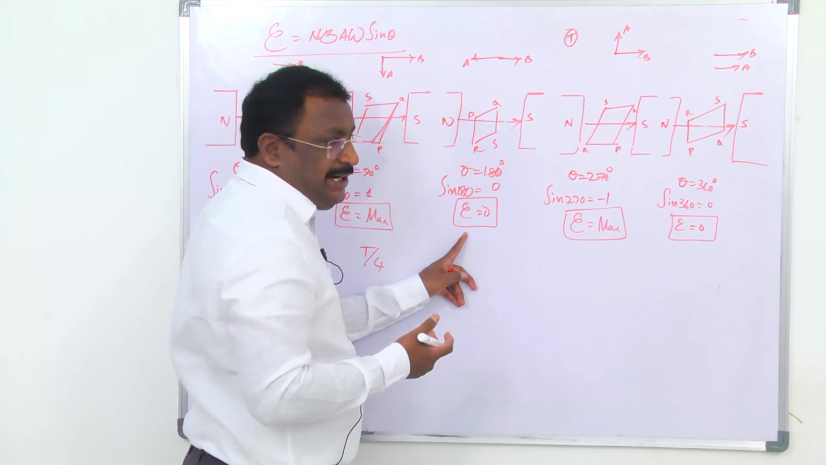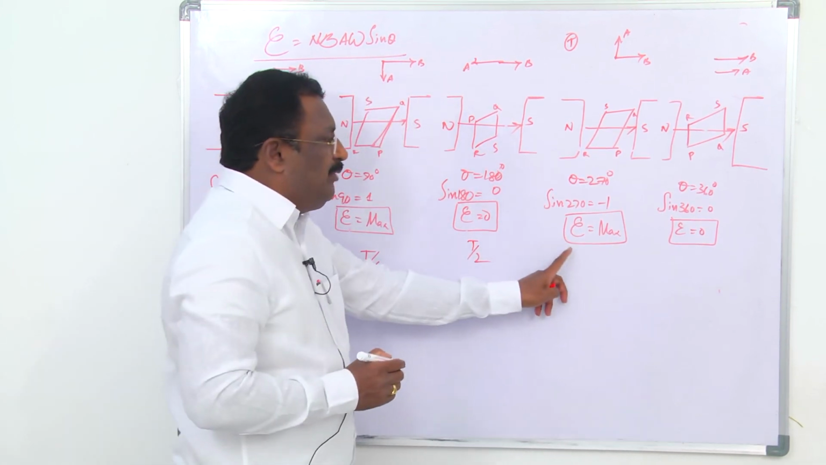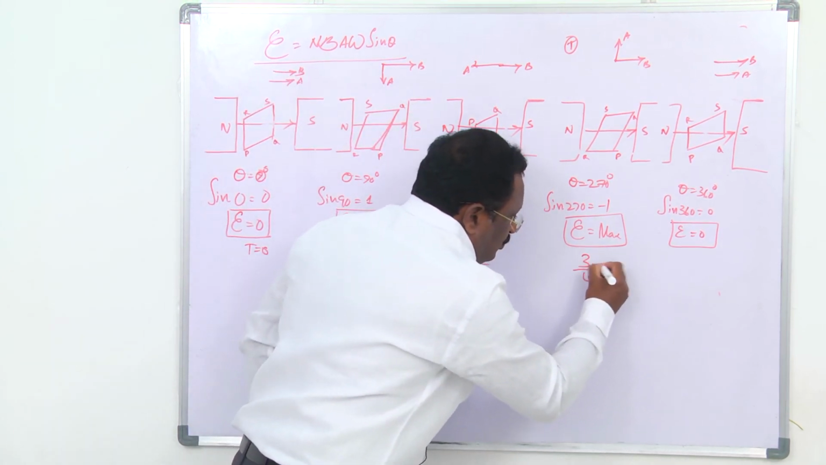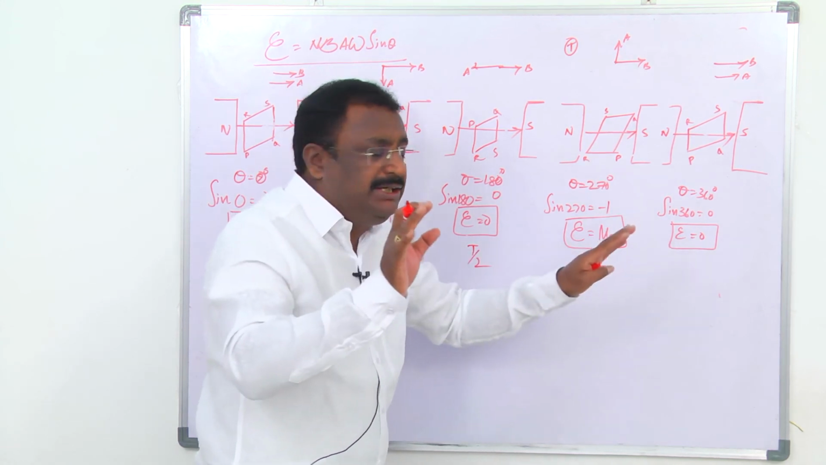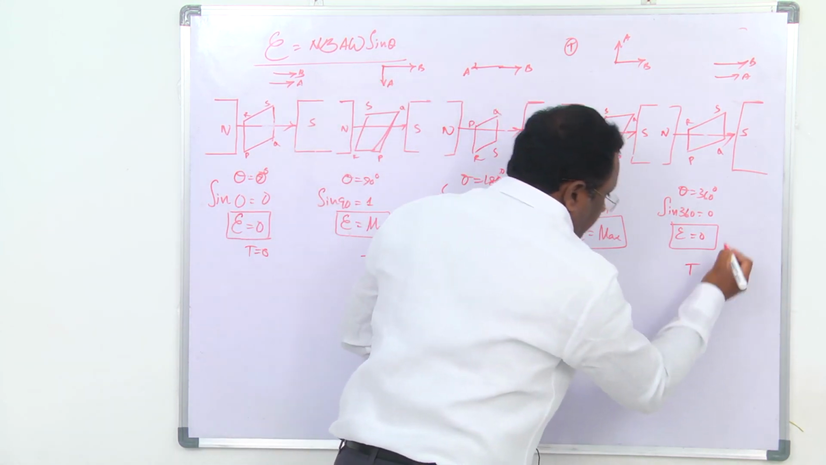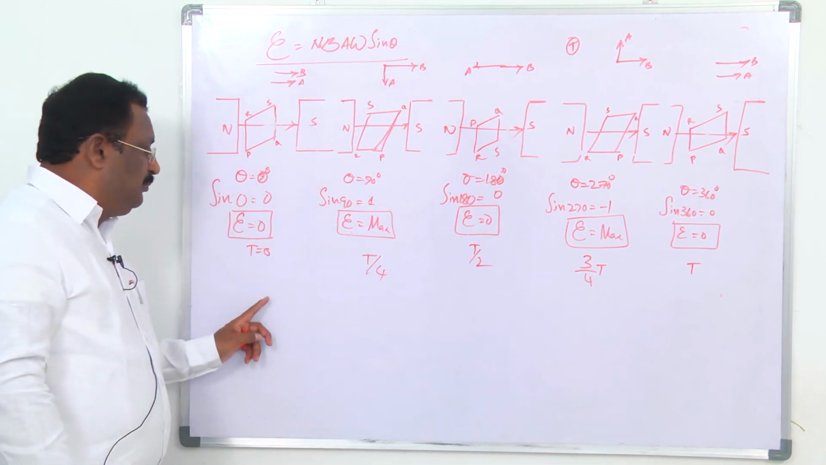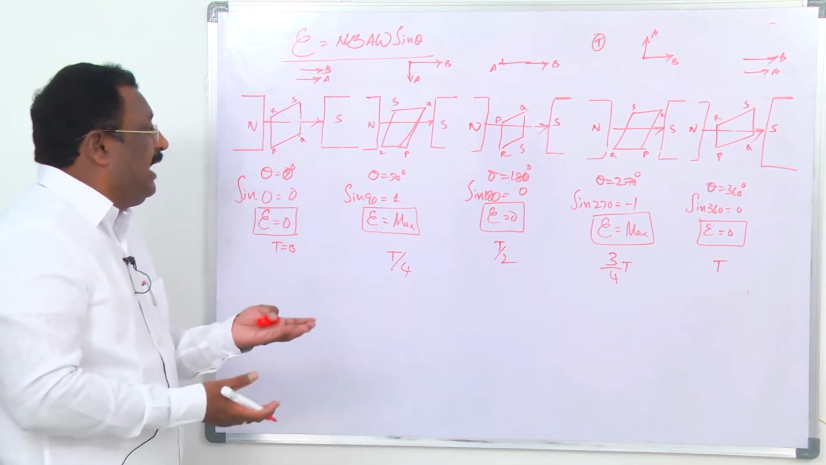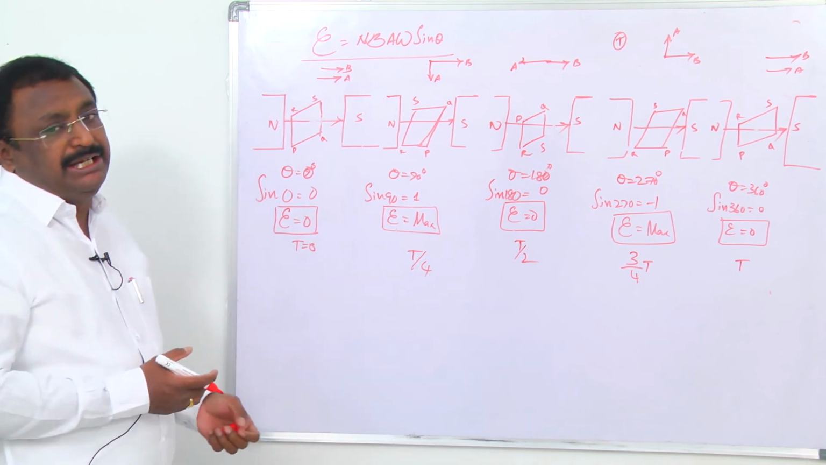When the coil makes 180 degrees, it is half of the time period. When the coil makes 270 degrees, it is 3 by 4th of the time period. When the coil completes one rotation, the time taken by it is called the time period. Now, by plotting a graph between EMF versus time period, we can understand the nature of an induced EMF in an AC generator.